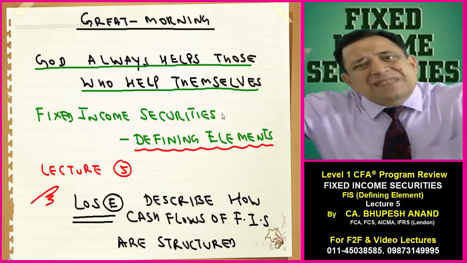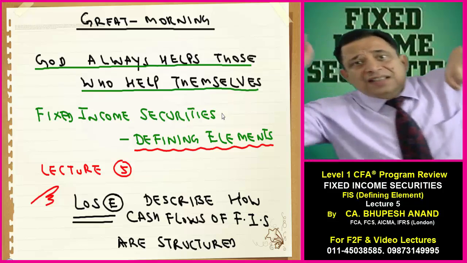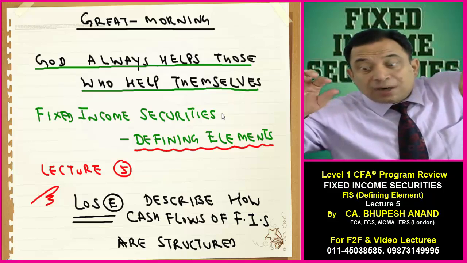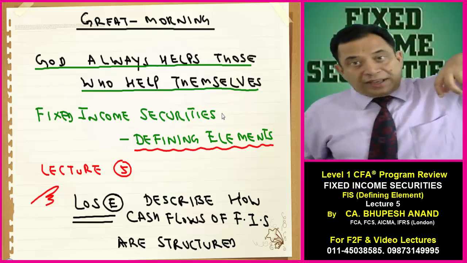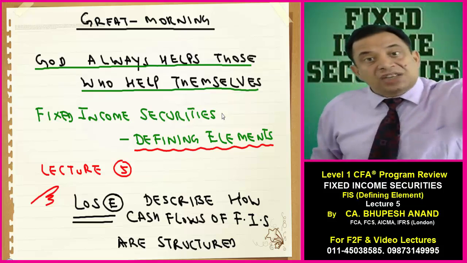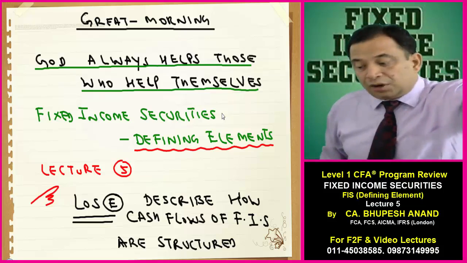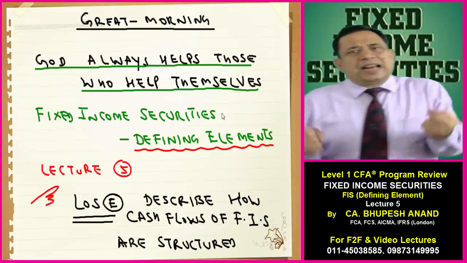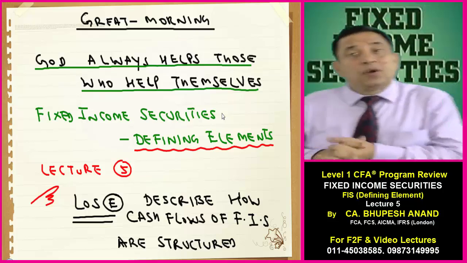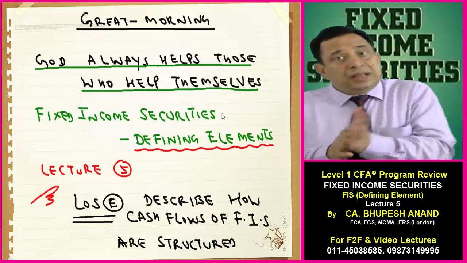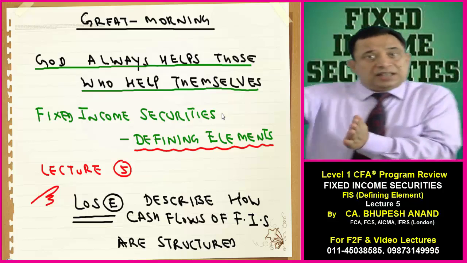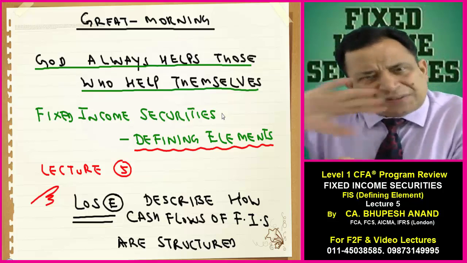This subject is again a very important subject, and within this reading, these two last learning outcomes, that is learning outcome number E, which I am going to start today, describe how cash flows of fixed income securities are structured. This is a very important learning outcome, and I will be devoting 2 lectures to it, lecture number 5 and lecture number 6, because this is very important and somewhat lengthy.